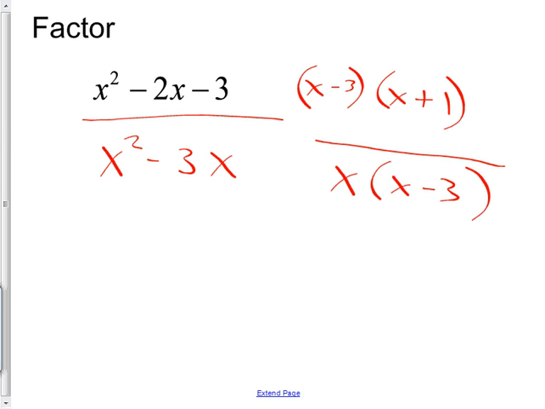Now see how stuff can cancel? Cancel, cancel. What's left? X plus 1 over x. Can you cancel those or not? No. There's a plus there. All right. Any questions on that? That is a typical question that you would have on your test to be one of your easy ones. Factor this, factor that, see some stuff canceling.